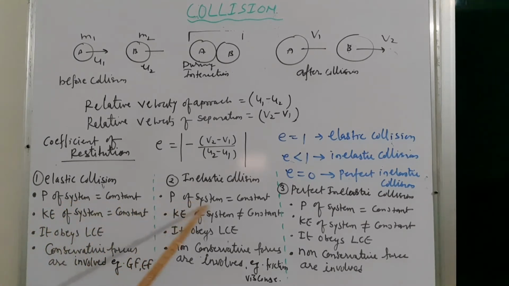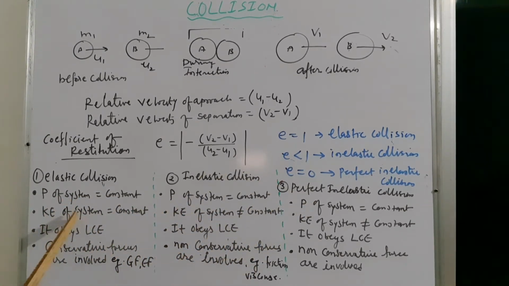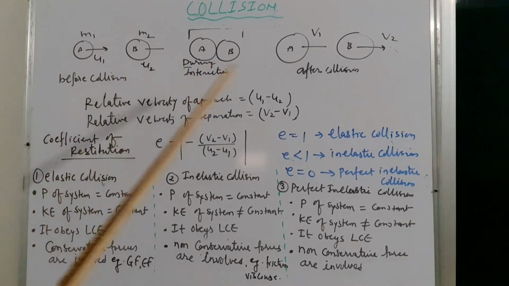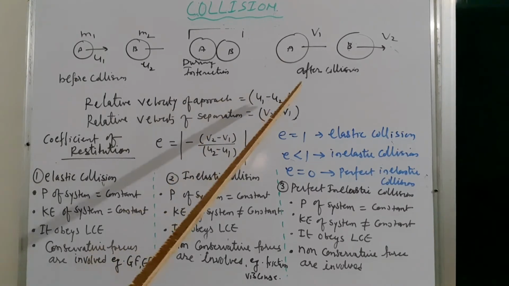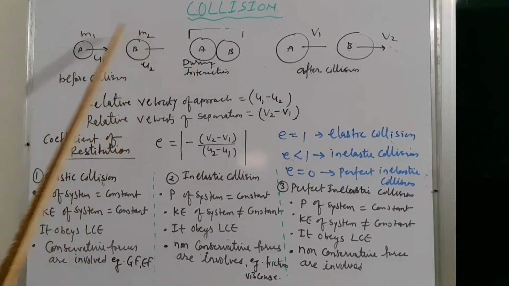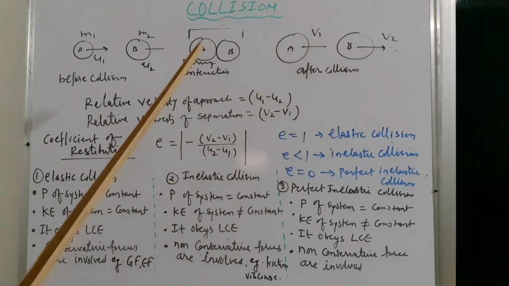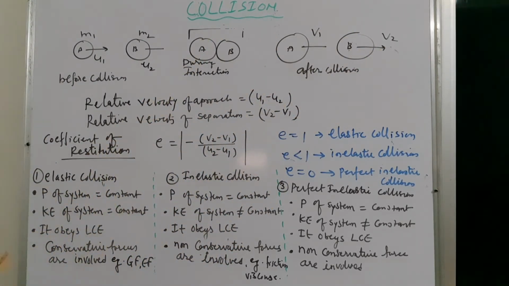You can see here. See, in elastic collision kinetic energy of the system remains constant. It means kinetic energy of the system, that is A and B, before collision is equal to kinetic energy of the system after collision. They are the same. But in case of inelastic collision, kinetic energy of the system does not remain constant. And in perfectly inelastic collision also kinetic energy of the system does not remain constant. All kinds of collision obey the law of conservation of energy.